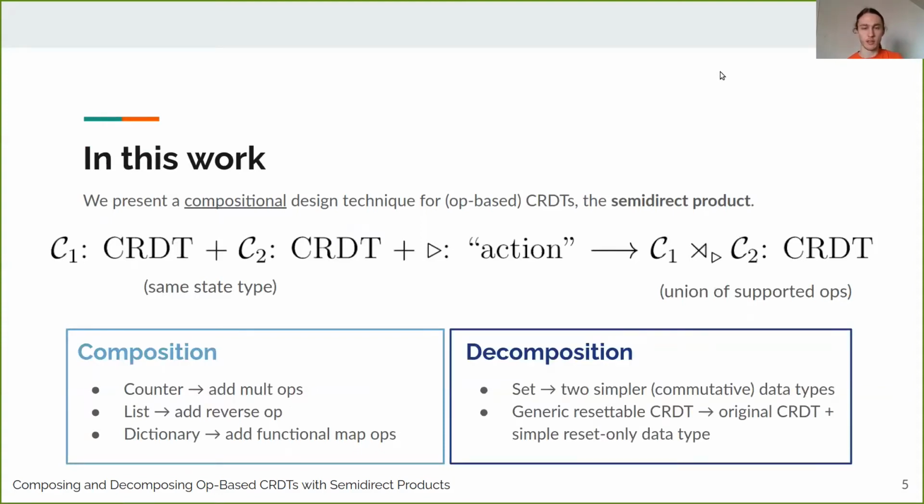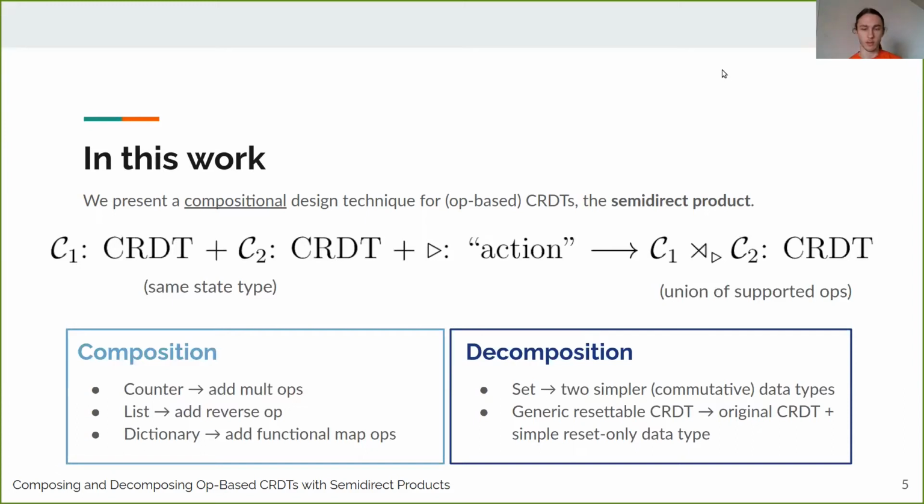You can also use our semi-direct product for decomposition, by which I mean taking an existing CRDT design and exhibiting it as a semi-direct product of two simpler CRDTs, often commutative data types, which are sort of the simplest type of CRDT. So for instance, if you have a set CRDT, we show how to decompose it into two simpler commutative data types, one that only has add operations and one that only has removes.